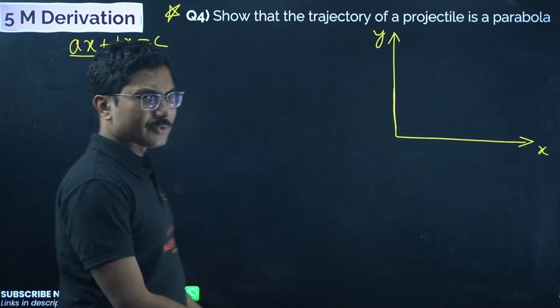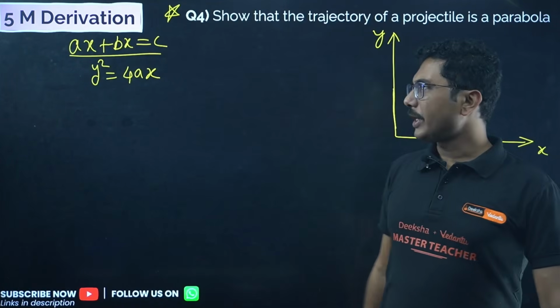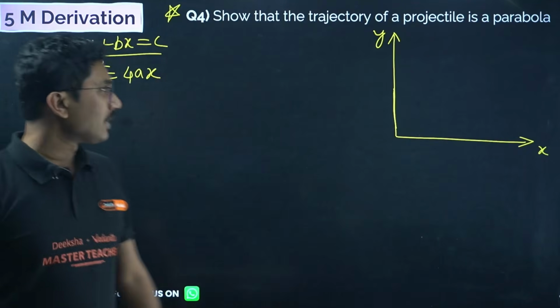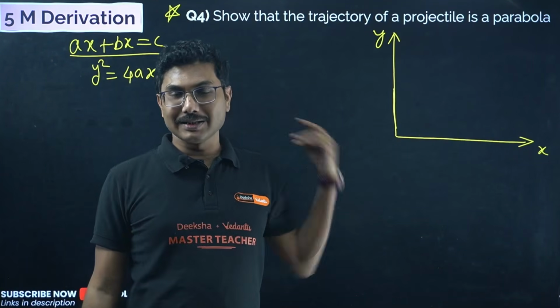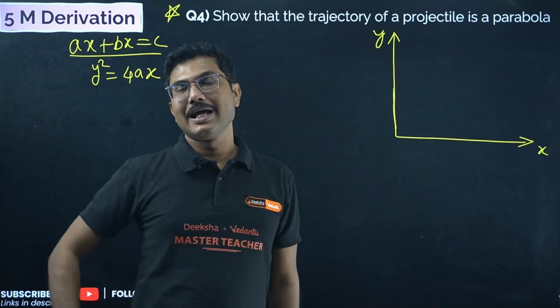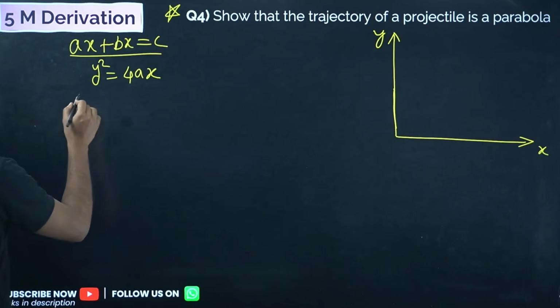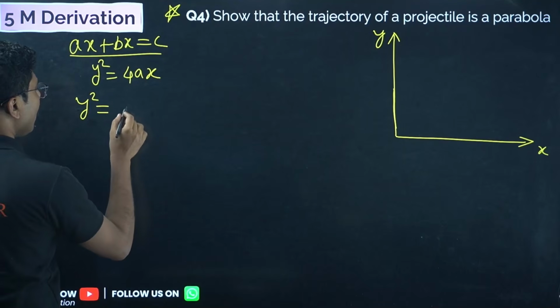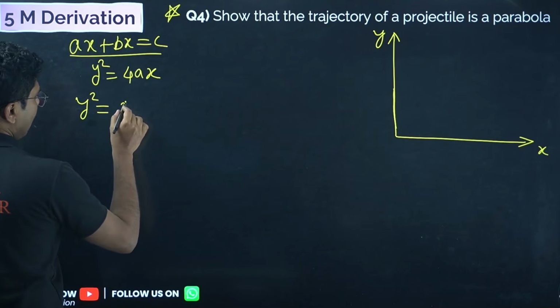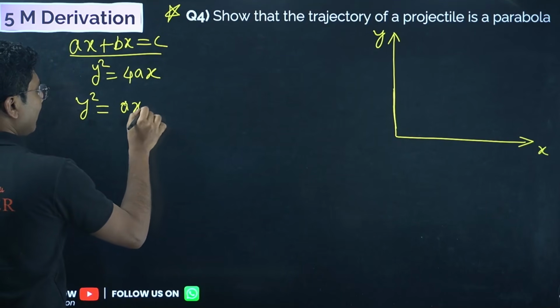This is one of the easiest forms of a parabola. Generally, if one of the terms is squared and the other coordinate is in single power, then that is considered to be a parabola. A general equation: suppose y square equals ax plus b.